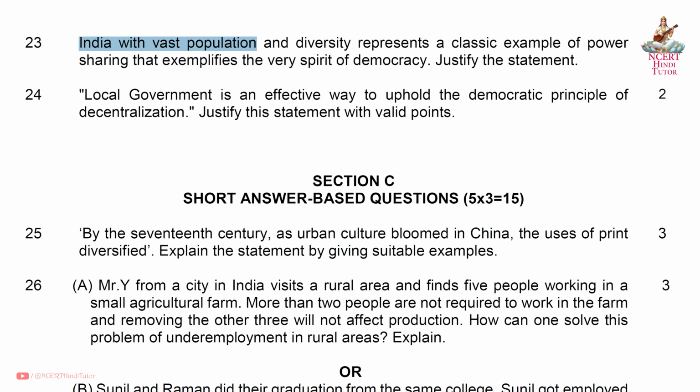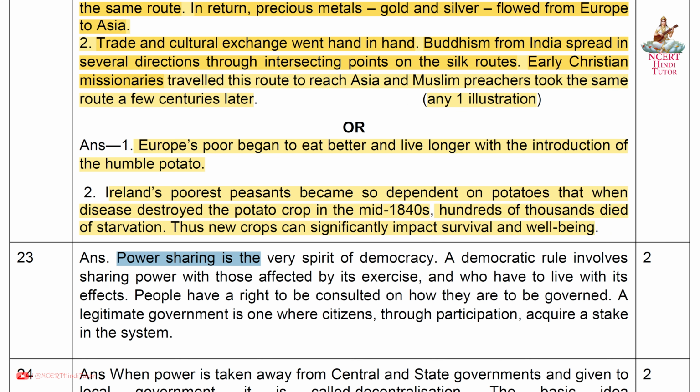India with vast population and diversity represents a classic example of power sharing that exemplifies the very spirit of democracy. Justify the statement. Answer. Power sharing is the very spirit of democracy. A democratic rule involves sharing power with those affected by its exercise and who have to live with its effects. People have a right to be consulted on how they are to be governed.